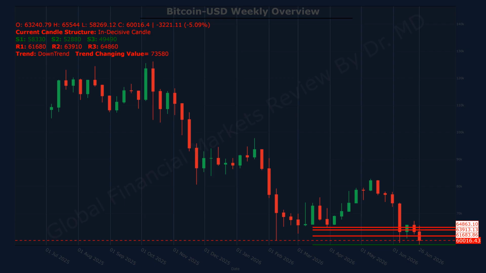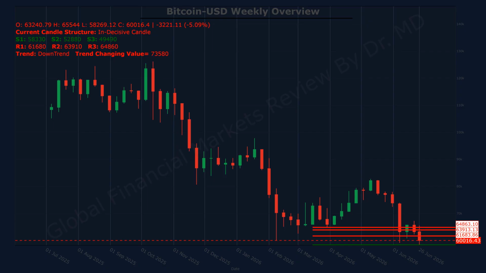Based on the price action of last week's candle, showing a closing level of 60,016.43, with a weekly change of 3,221.11 points, representing a movement of 5.09%. From the perspective of the broader market trend, at the moment, the Bitcoin USD is displaying a downtrend structure.